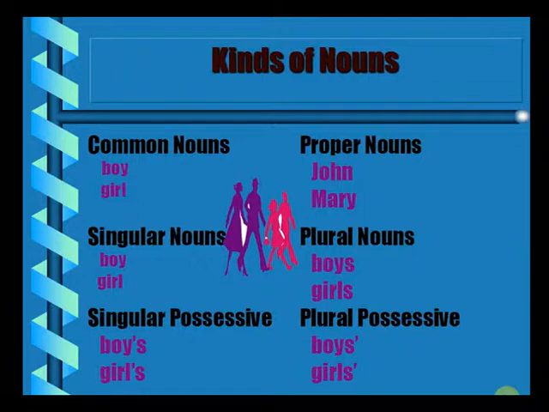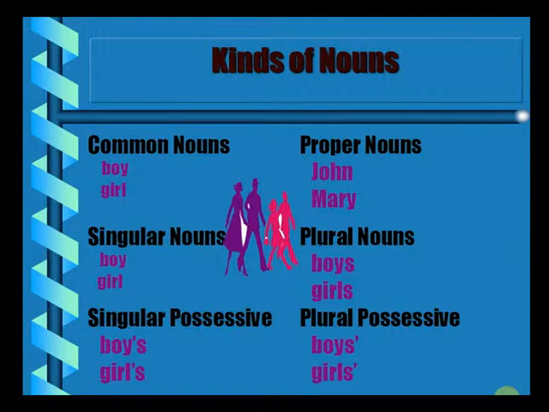Let us move to the third type now, which is singular possessive and plural possessive. If I have to say a boy's bag, that means I'm talking about a bag which belongs to a specific boy, to a particular boy. In that case, that's a singular possessive noun. Possession is ownership. So when you say boy apostrophe s, that refers to a singular boy, one boy.